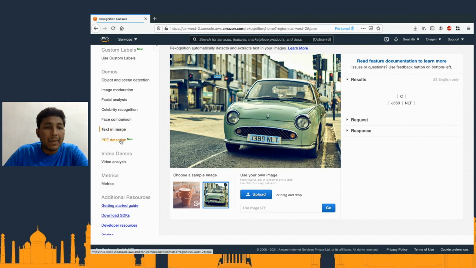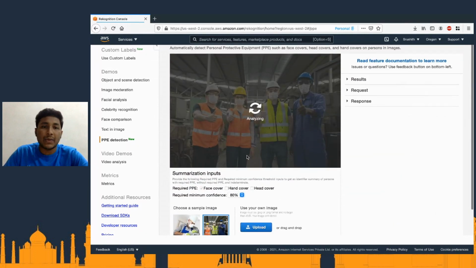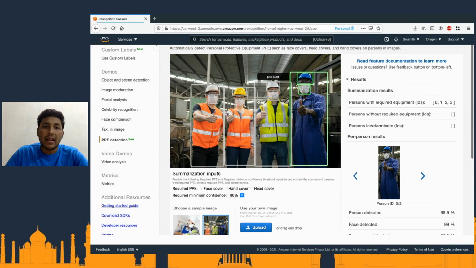Now, the PPE detection, this is the new service that was launched. And you can see that whether a person is wearing the equipment or not is being detected here. And for multiple people as well, it works. And as you can see here, it is detecting that it's a head cover, there's a face cover, and this is a person.